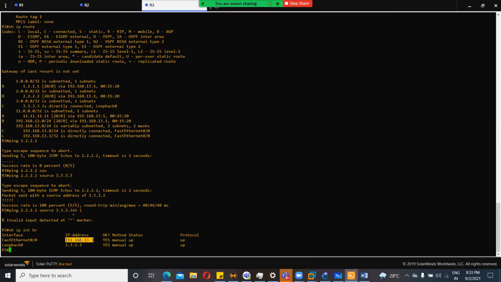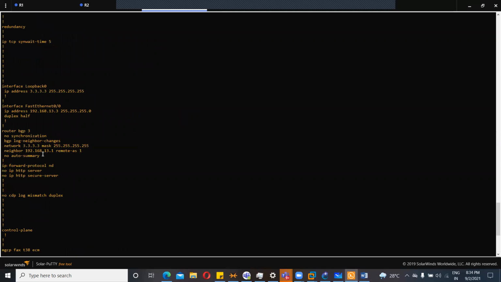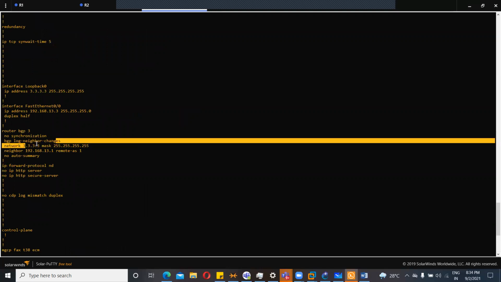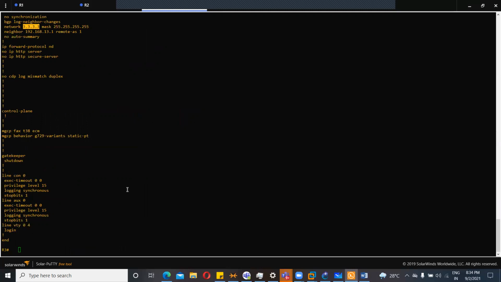Actually, I have two L3 interfaces. One is this 13.3 and the second one is 3.3. When I was pinging, first it was taking the source IP address as 13.3. Since I didn't advertise 13.3 anywhere, I just advertised the 3.3, so there is no reverse route, and that's the reason we are unable to reach it. We don't want to care about that because we are focusing more on AS transit prevention.